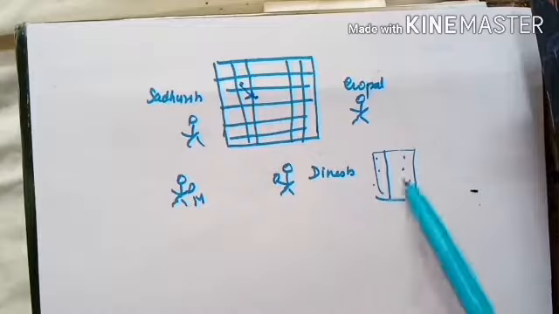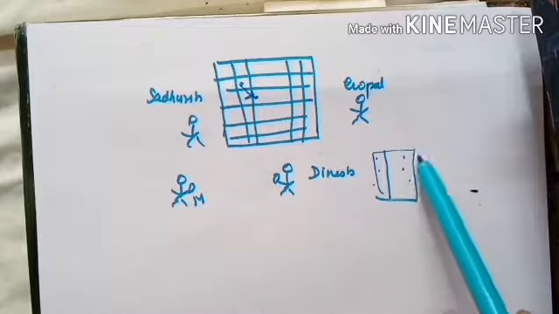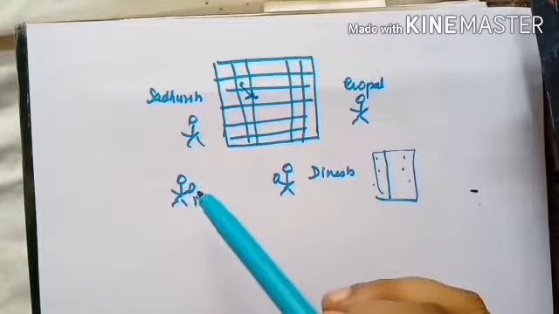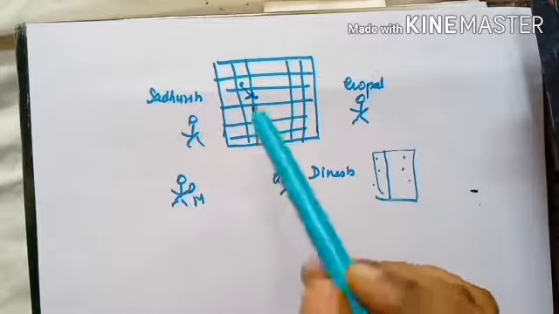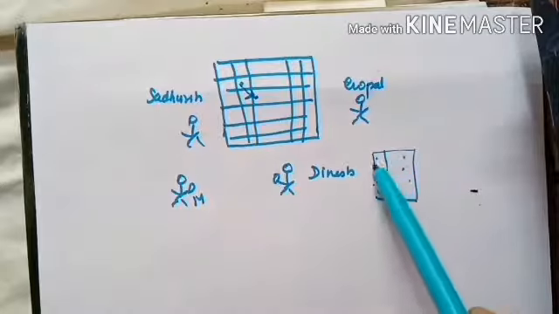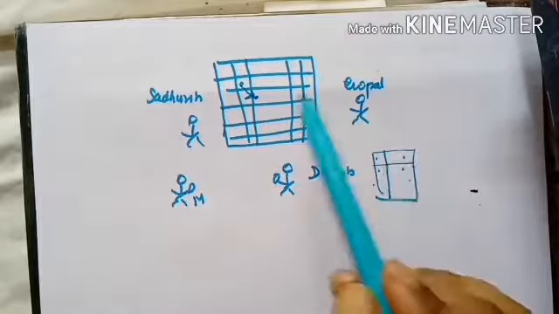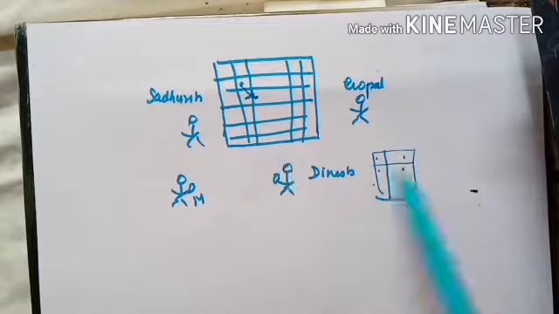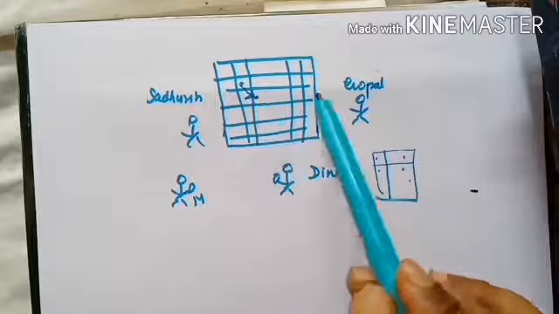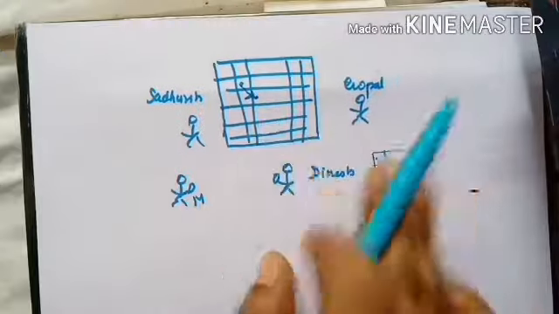So what Dinesh did was change the already existing rule. He notified his mother also: Mom, it is not true, there is another way in which the pawn can move, the queen can move, etc. And he changed the first rule. He had written that the pawn can move in a straight way, and he made an addition that the pawn can also move in a diagonal way. I hope you understood this scenario.